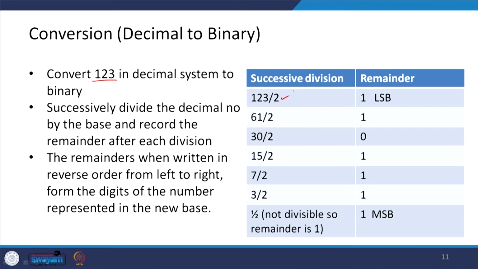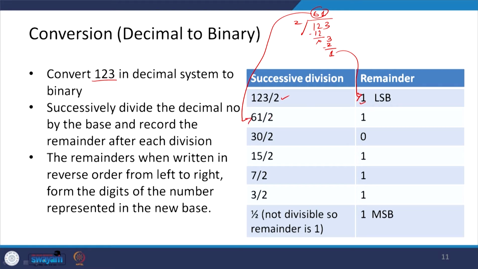So, I divide 123 by 2 and record the remainder. 2 sixes are 12, then 3. 2 ones are 2, so I subtract and get 1. This 1 is the remainder, and the quotient 61 goes for the next successive division.